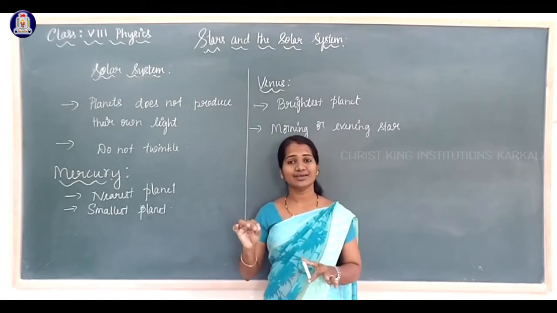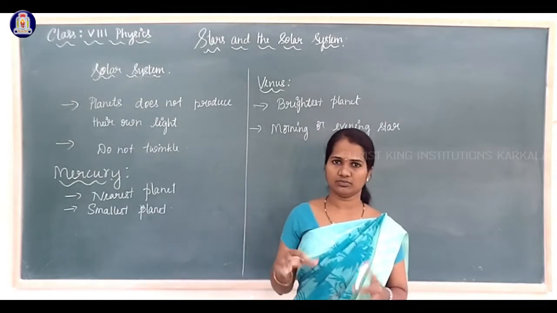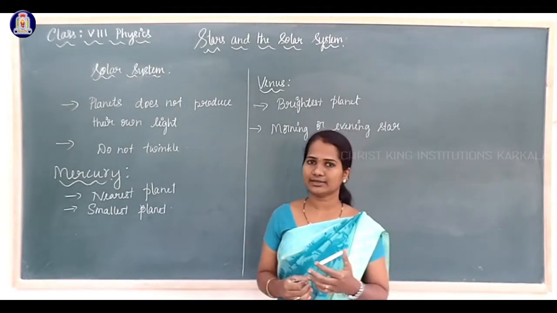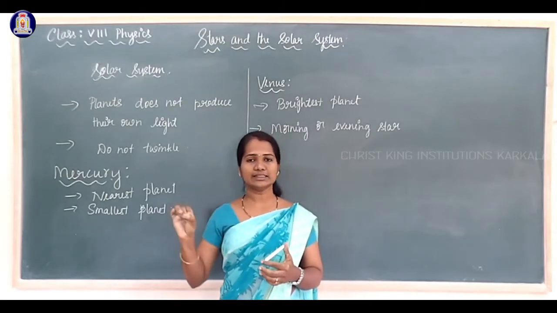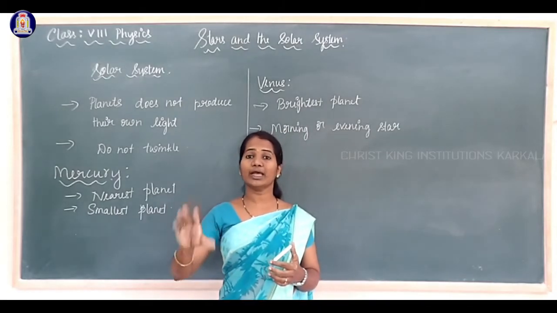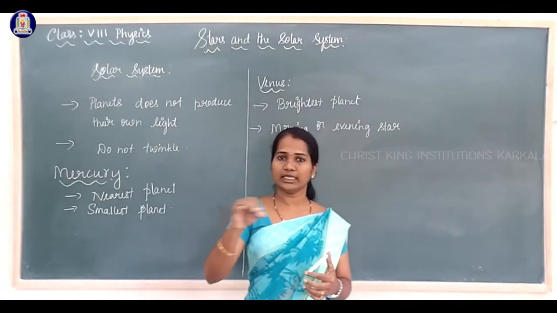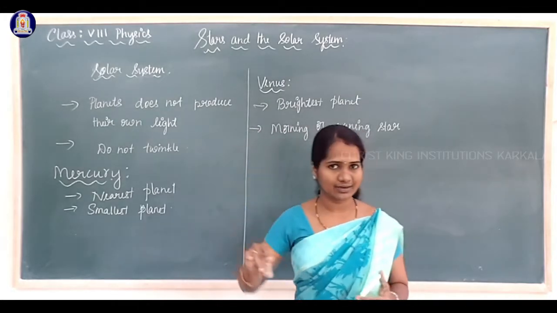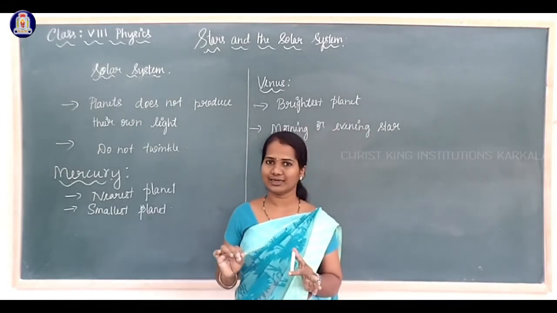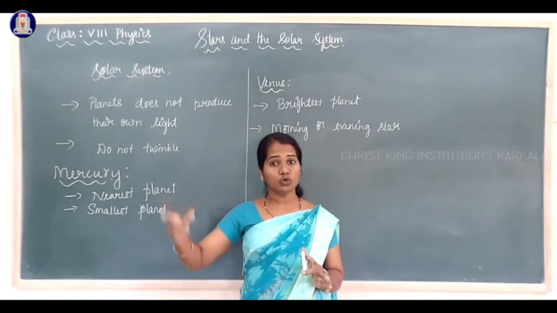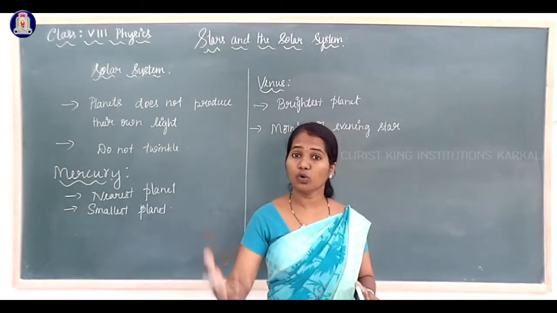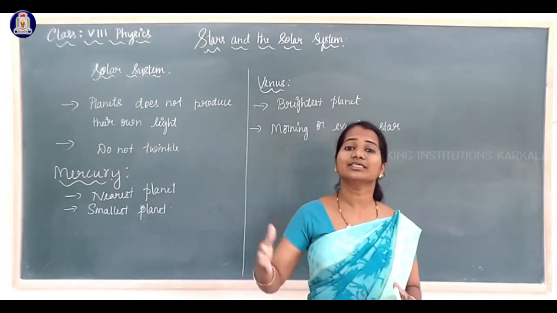Usually, what do we call a satellite? A satellite means any celestial body which moves around another celestial body. Earth is moving around the sun, but we don't call Earth a satellite, because Earth is a planet.